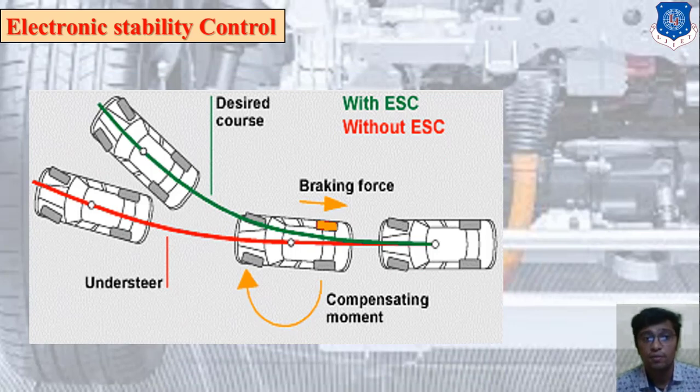Here, by the use of electronic stability control, what will happen? We can see the green line with ESC, or electronic stability control, and the red line without ESC. There are 4 or 5 different parameters: desired force, braking force, third, compensating moment, and fourth, understeering. This is the difference between with ESC and without ESC. Move forward to the next slide.